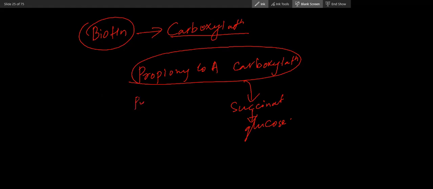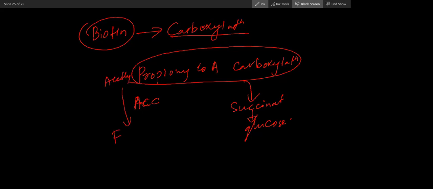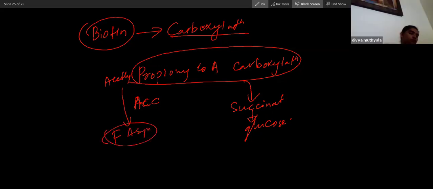Acetyl-CoA carboxylase. Okay, acetyl coenzyme A carboxylase. This acetyl coenzyme A carboxylase is required for fatty acid synthesis. So fatty acid synthesis. Okay. Now, what is the other function? Other enzyme?